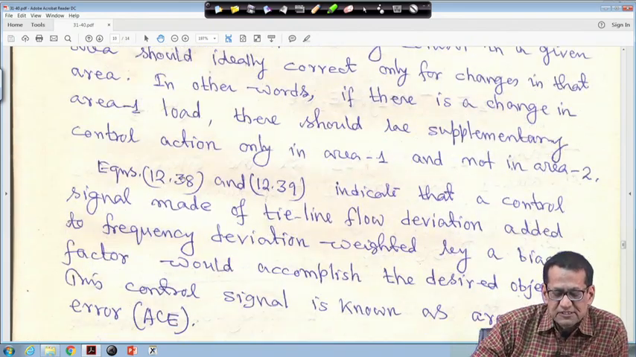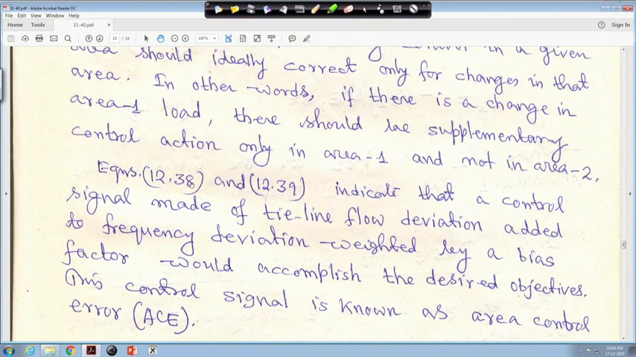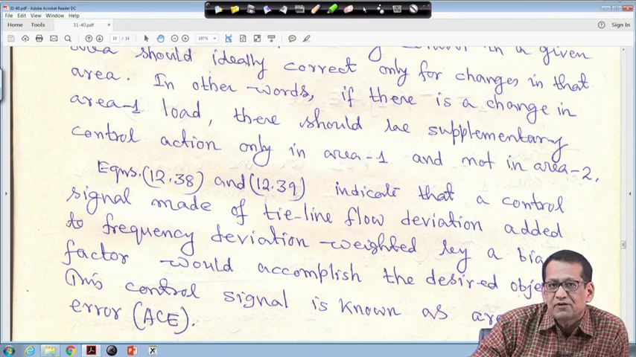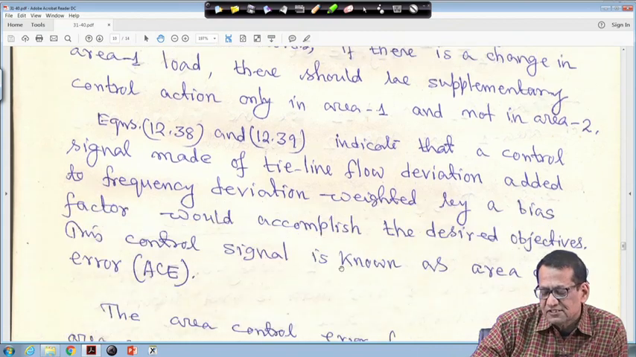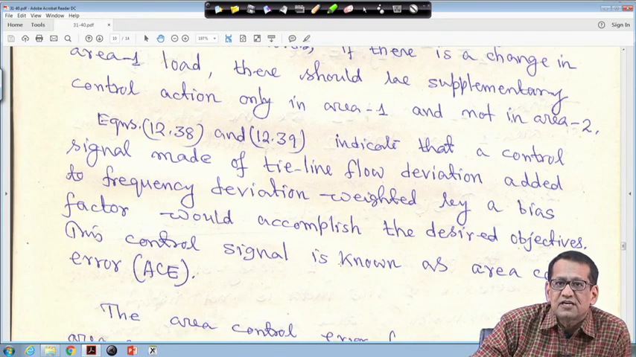So, equation 38 for the frequency steady state error and equation 39 for the tie power deviation steady state error indicate that a control signal made of tie line flow deviation added to frequency deviation weighted by a bias factor would accomplish the desired objective. This control signal is known as area control error.